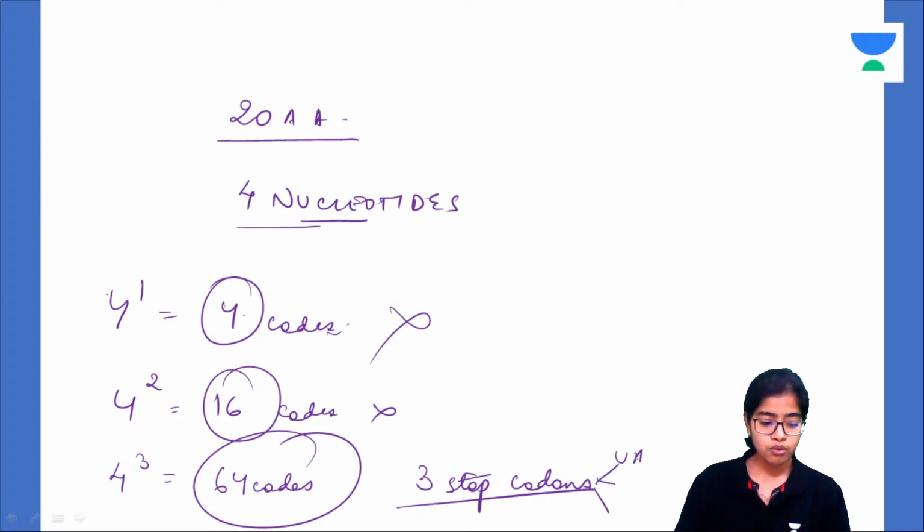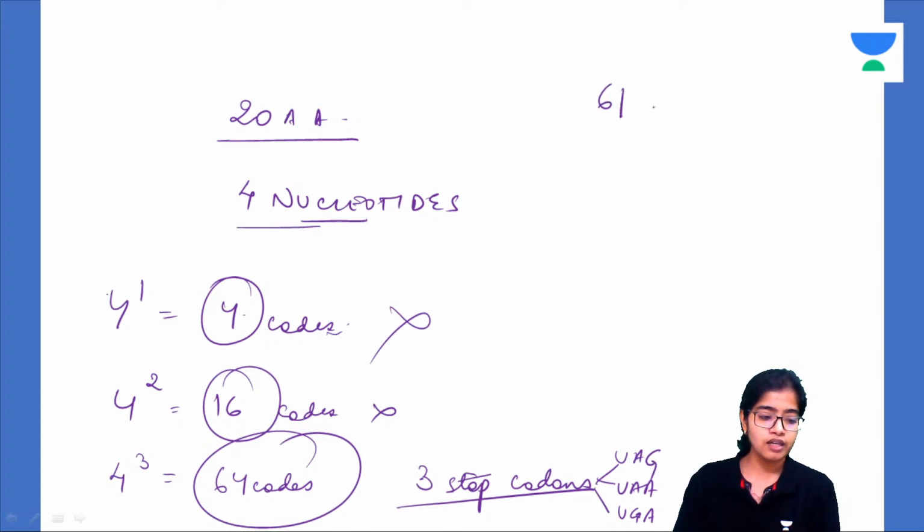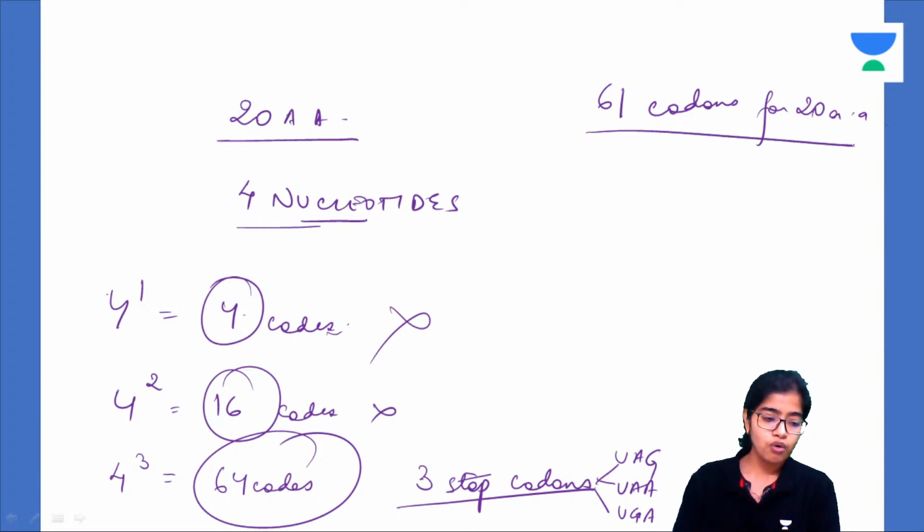These are UAG, UAA and UGA. So you are left with 64 minus 3, 61 codons for 20 amino acids. Therefore, what this means is more than one codon can code for one amino acid.